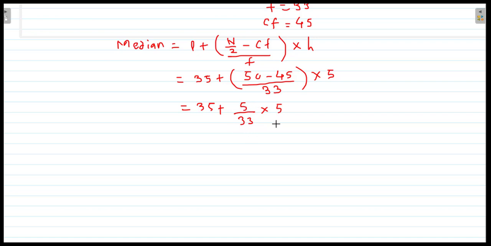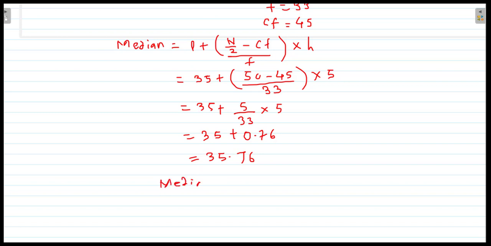First we solve this to the decimal form, and then we add it to the 35. So it will be 35 plus 25 by 33, that is nothing but 0.76. And so the median is 35.76. Since the median is 35.76, write the answer.